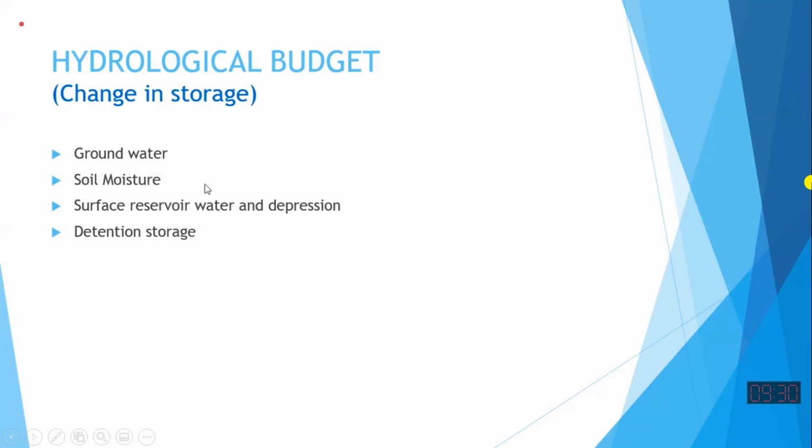Surface reservoir water and depressions are storages at the surface. It can be natural depression, it can be man-made reservoirs. Detention storage is also some kind of reservoir where we detain water. All of these storages we have to identify in the system so that they can be properly accounted for.